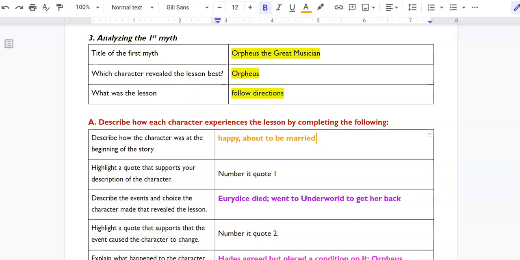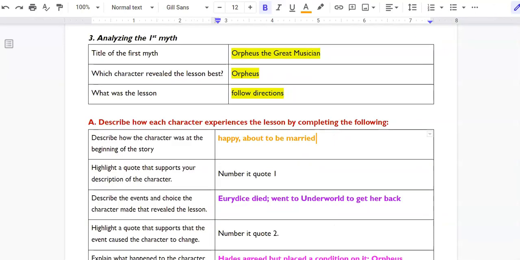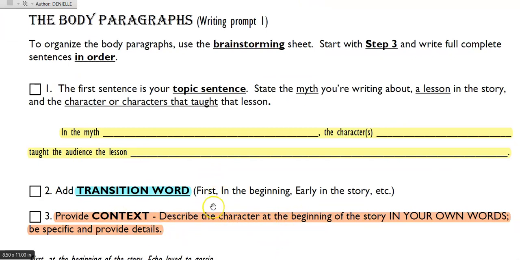example paragraph using my transition word. So at the beginning of the myth, there's my transition word, step 2 of my checklist, Orpheus was happy, in love, and about to be married. Okay, so I've taken what was in my chart, and I've used the checklist, and I've created my context. So I've done 2 and 3 here now.